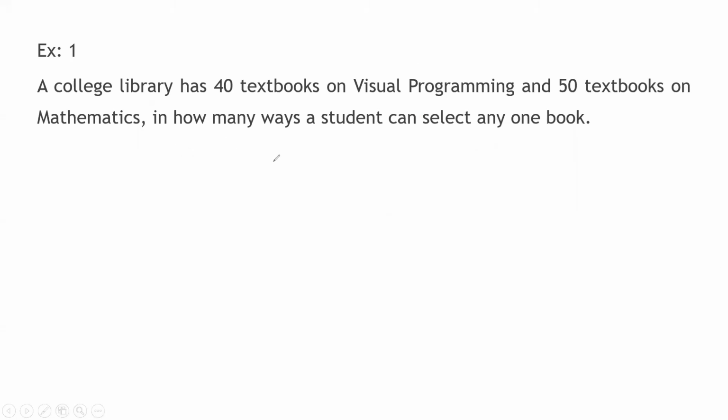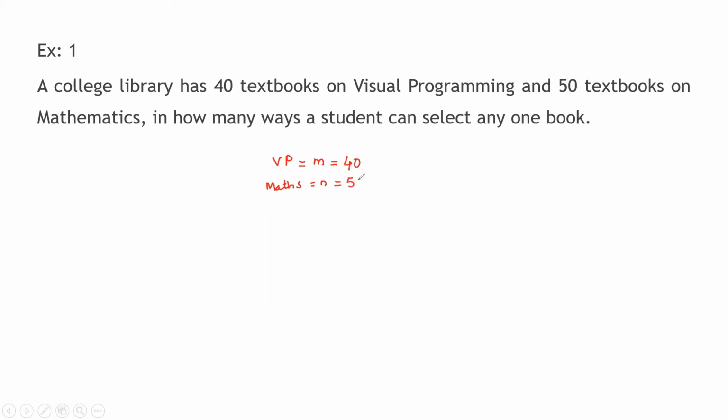Any one I have to choose. So, visual programming, how many books are there? 40 books are there. I will call this M, according to our statement.